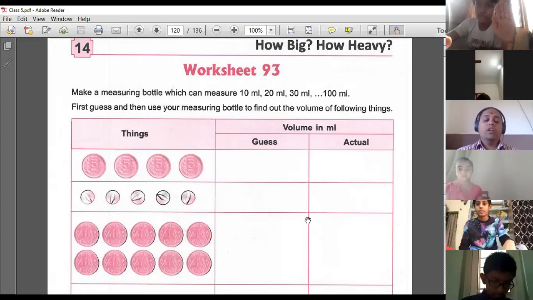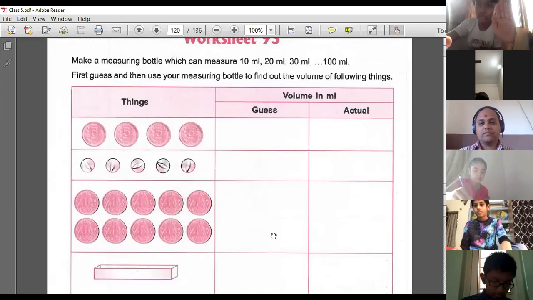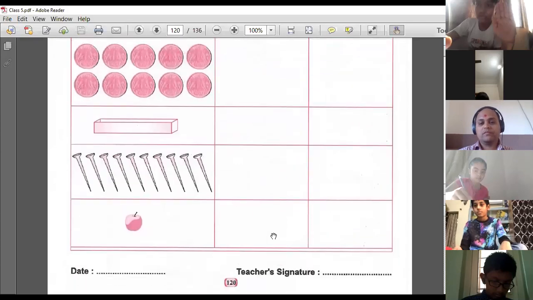Okay, so I have a question. Just a second. So how do we measure it? That I have explained earlier in my class, and the class has been uploaded. You can check it out. What you have to do is put these coins in that water bottle and see the water level rise, and that much you have to write. Yes, Yug, tell me about your question, beta. My page is different to yours.